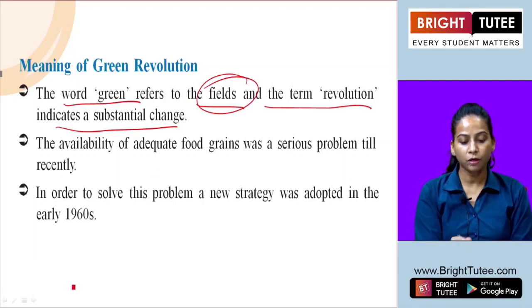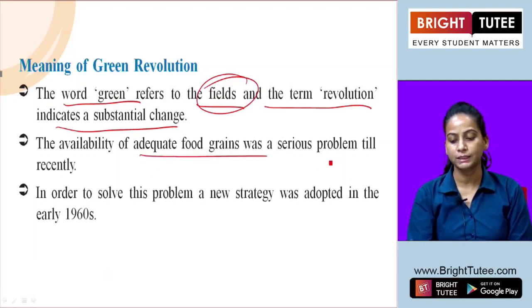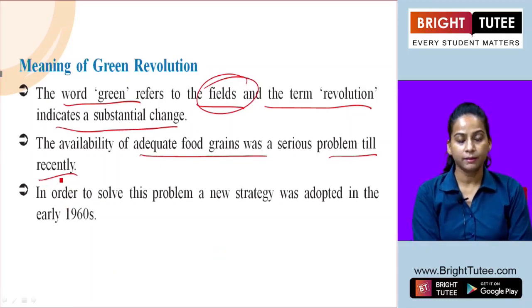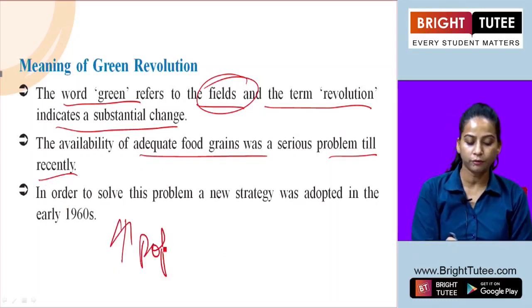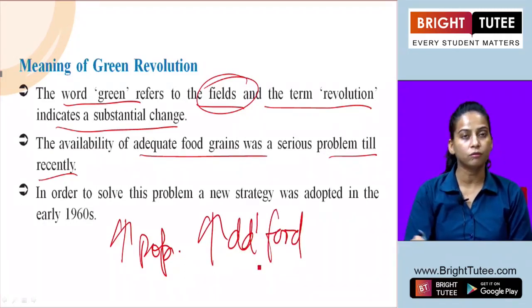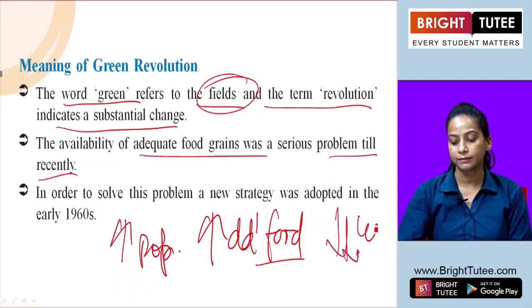The availability of adequate food grains was a serious problem till recently. As the population is increasing, the demand for food is also increasing, but the production, if we talk about the supply, is less.